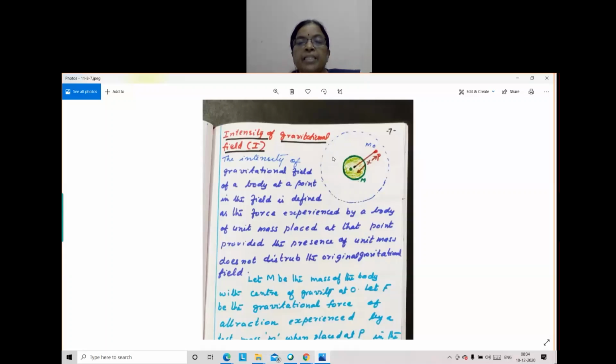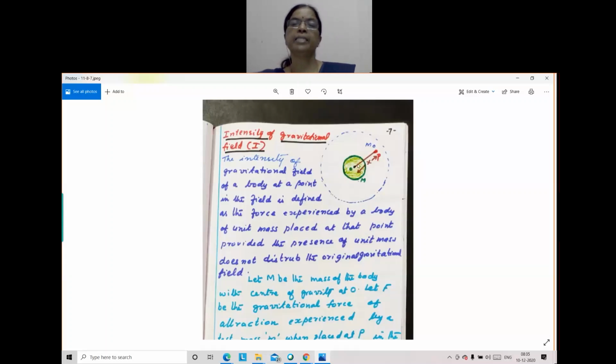So this particle is in the region where it experiences a force. So gravitational field means a region around this body. Gravitational field of Earth means there is a region around this body where another body brought into that field will experience a force. So that is known as gravitational field.